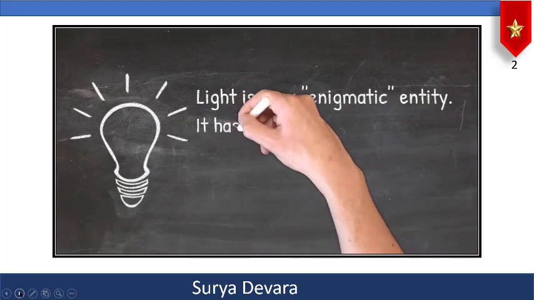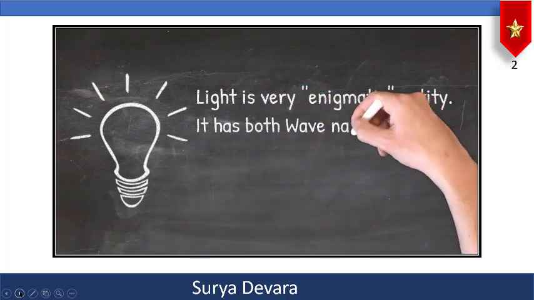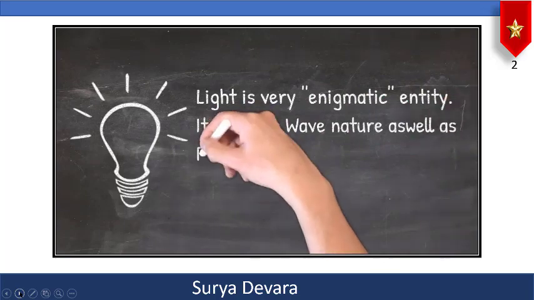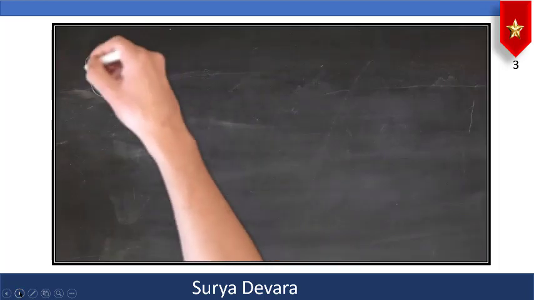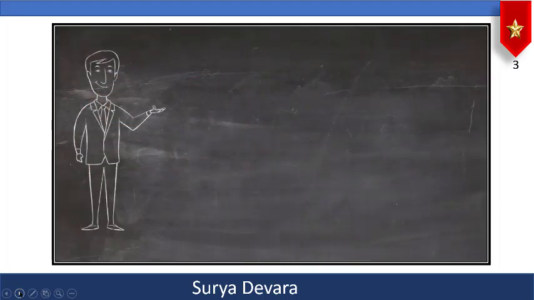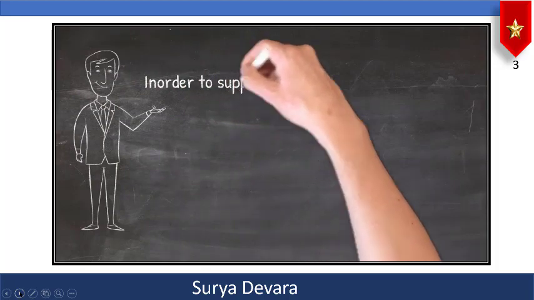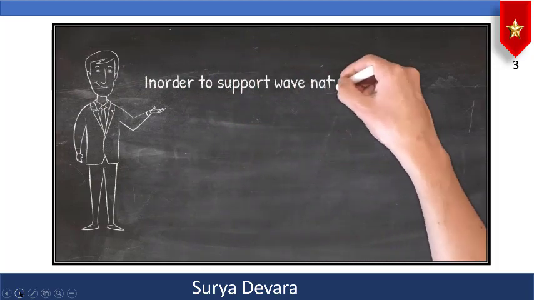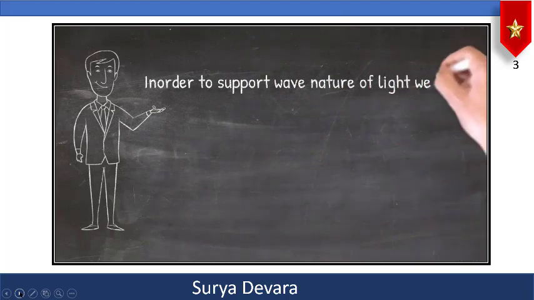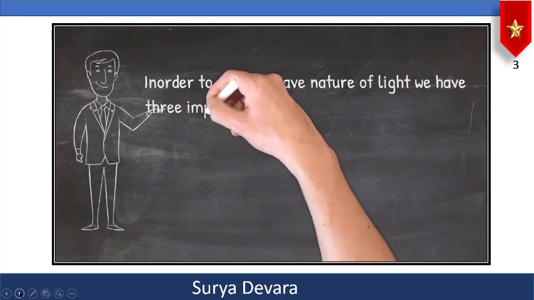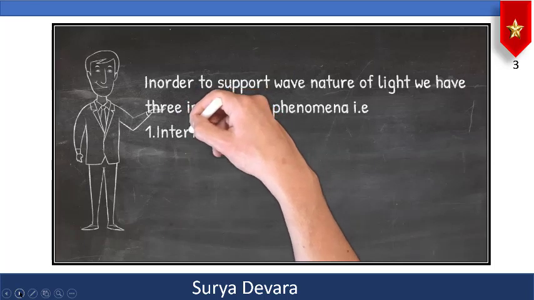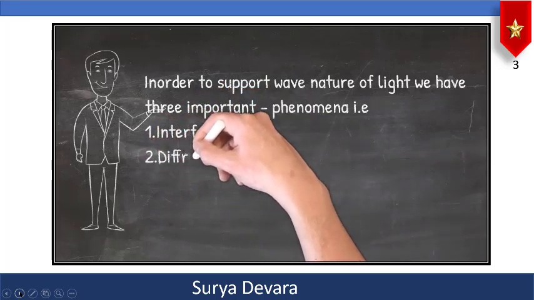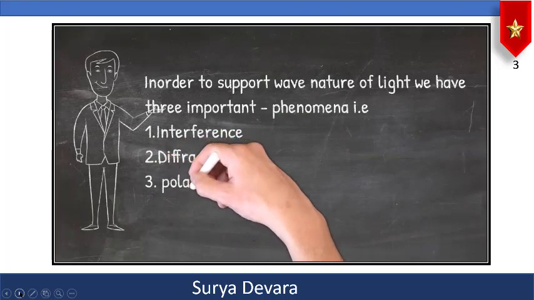Now, light is a very enigmatic entity. That means it has both wave nature as well as particle nature. And in order to support the wave nature of light, we have three important phenomena: interference, diffraction, and polarization.